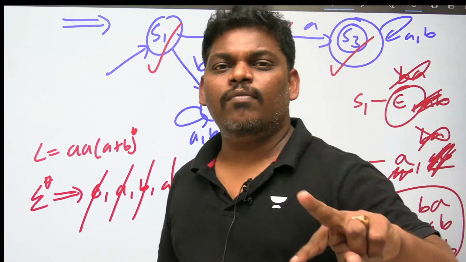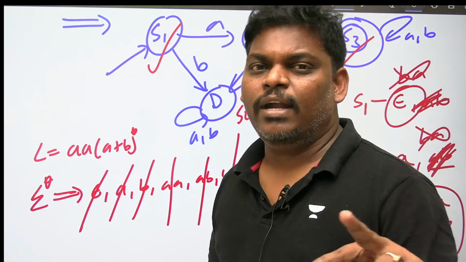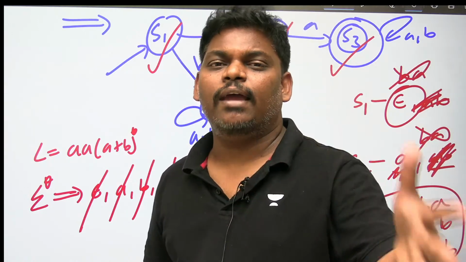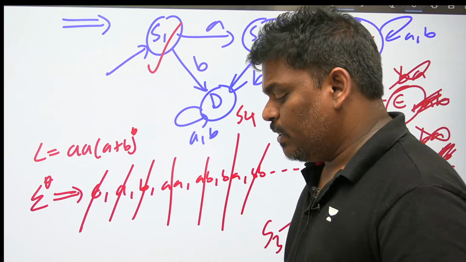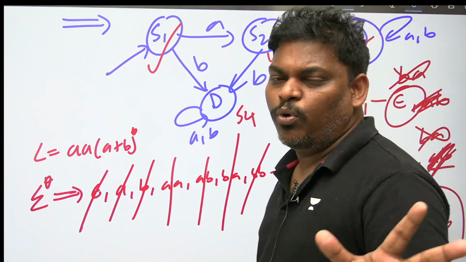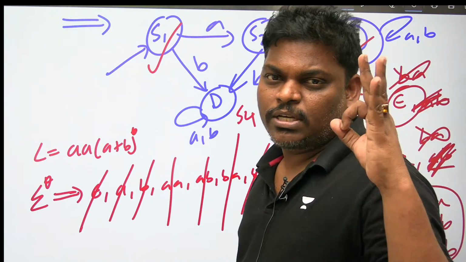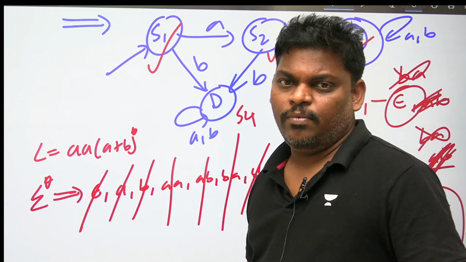Minimal DFA will divide sigma star into equivalence classes based on the language. Be careful.